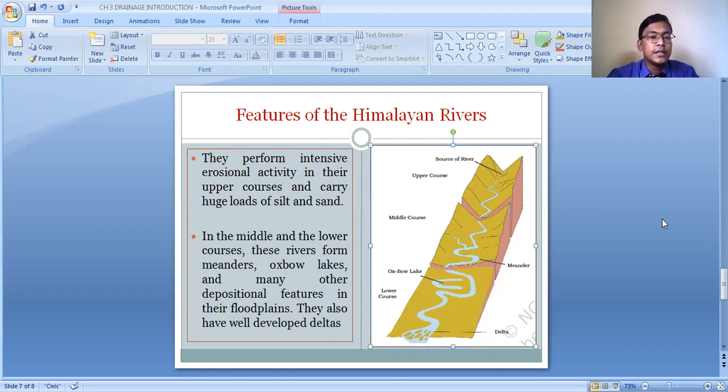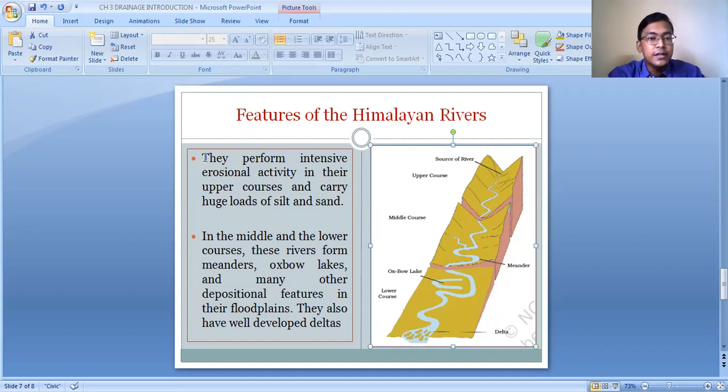In the upper course, basically the river causes much erosional activity, and in the lower course, the river causes depositional activity. So from the high Himalayan region in the upper course, the river causes erosional activity. They bring along with them the sediments, and it deposits the sediments in the middle course and the lower course. So in the middle and the lower course, different types of depositional landforms have been formed by the rivers. Let us discuss this.